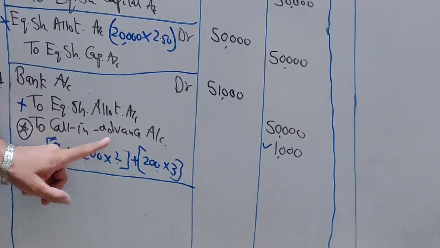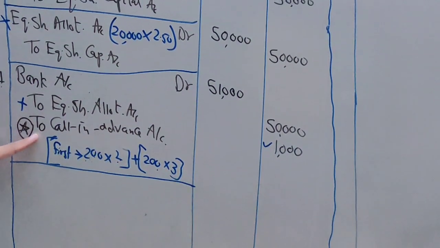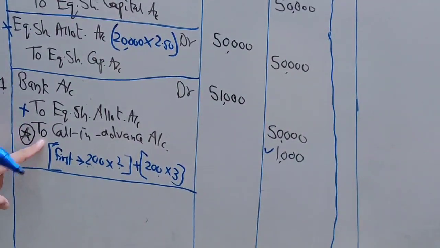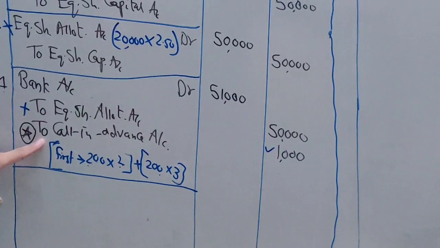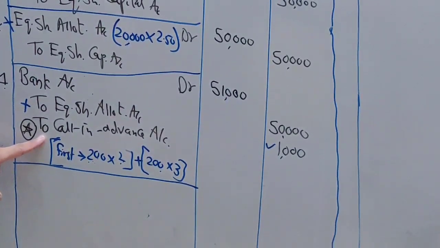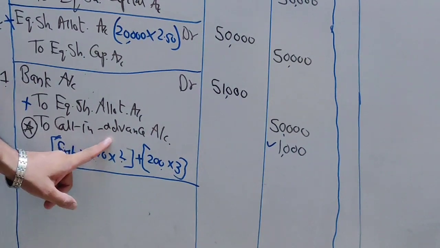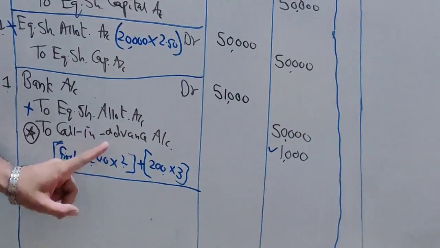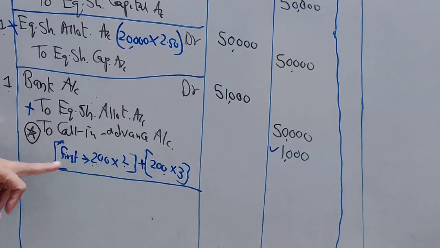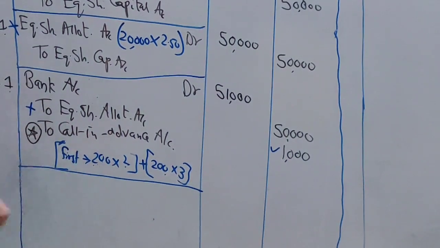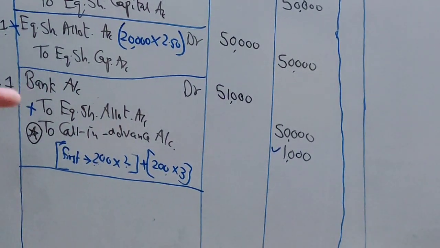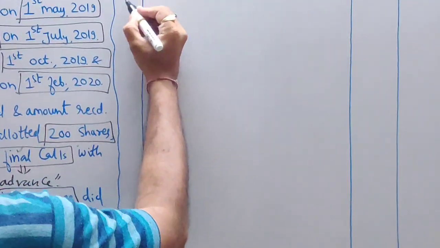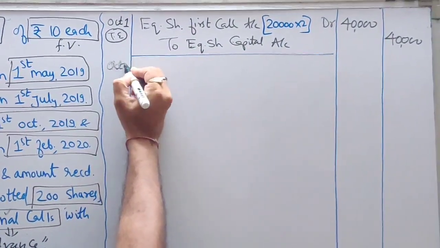Now students, tell me, advance account you created with the credit effect, and now you want to cancel it. So what effect you will give? Debit. So you have to tell me now bank entry with this cancellation of advance. So what will be your entry? Now think and answer me. Bank account debit, call in advance account debit, so that this account gets cancelled, not completely, only the first call money, to equity share first call. Am I clear with the entry? See, I am writing now. So this will be your bank entry, October 1.